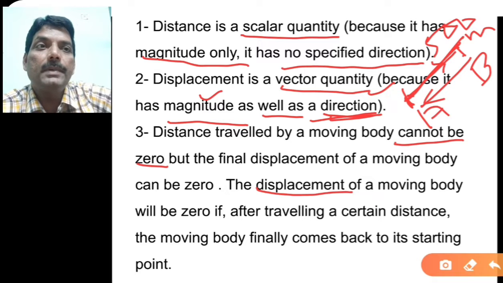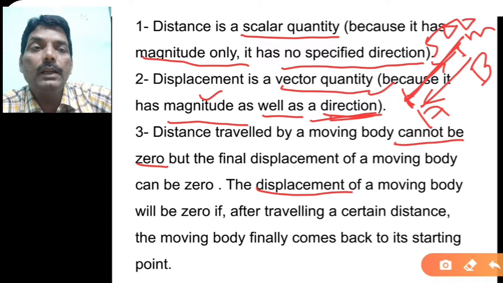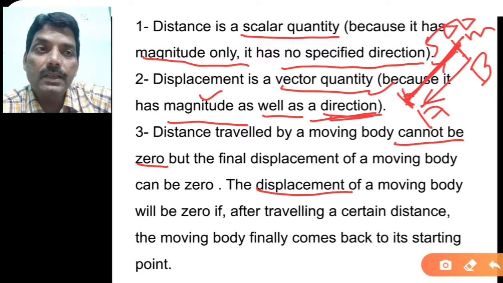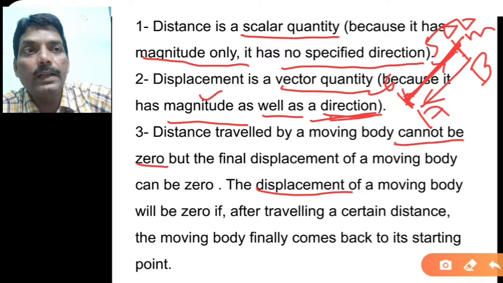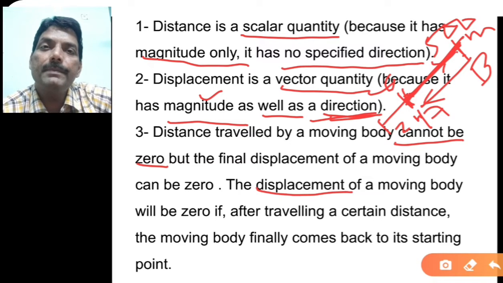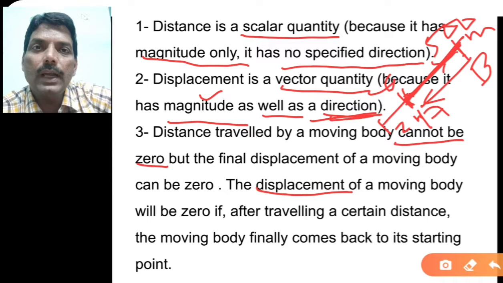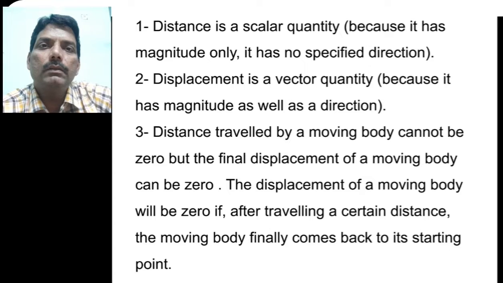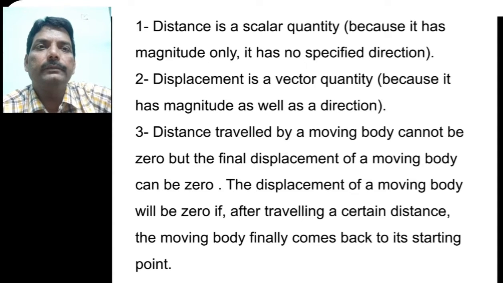Suppose you are moving from A to B only, then the displacement will be 500 meter because your starting point is A and end point is B. But if you are moving from A to B and B to A, then the displacement is 0. And if you come back to the A point and move in the other direction, suppose you have moved 2 meter in this direction, then you can say that displacement is negative. So displacement may be positive, may be 0, and may be negative, depending on the situation. So I think you got the difference between distance and displacement.